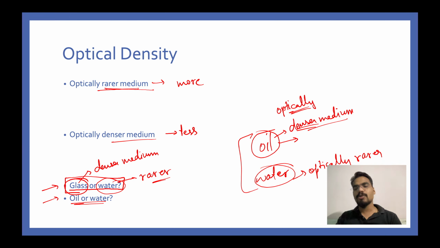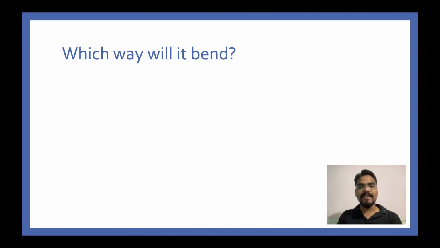Those who have answered it correctly, please give yourself a thumbs up and a big congratulations to you guys. The optically rarer medium is water and the optically denser medium is oil. All right, so please don't commit this kind of mistake in exams. Please make sure that you understand this.